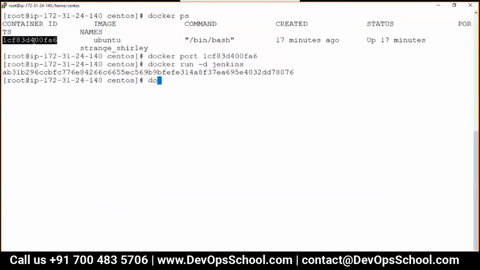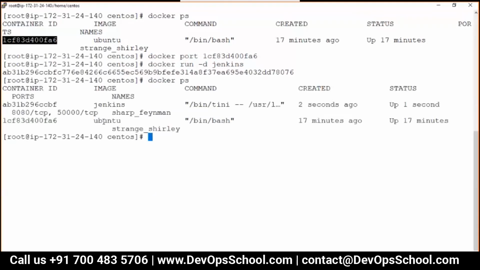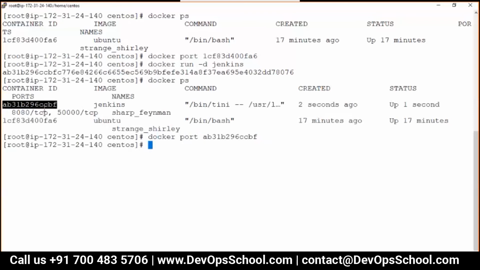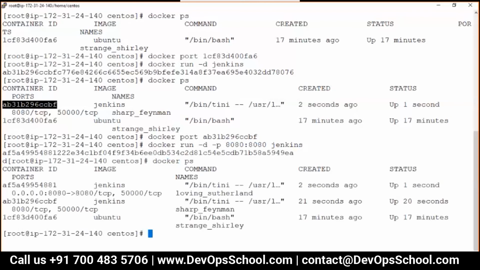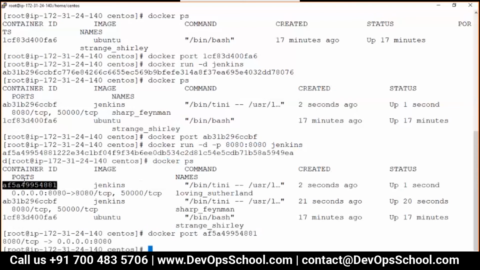There's one container I got here, and here it is: docker port container ID. There's no port mapping for it. But can I do docker run -d -p? Do you remember? I hope you remember the -p option. And this one, and guys, here docker ps and this container docker port, and here I see that.